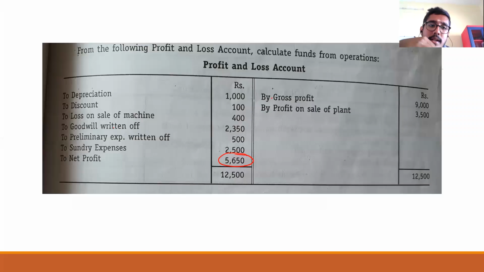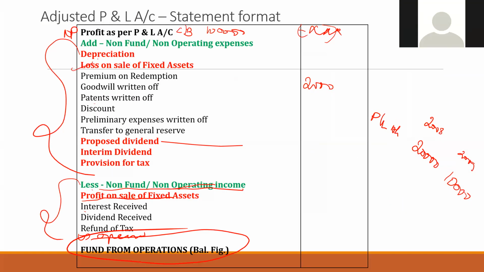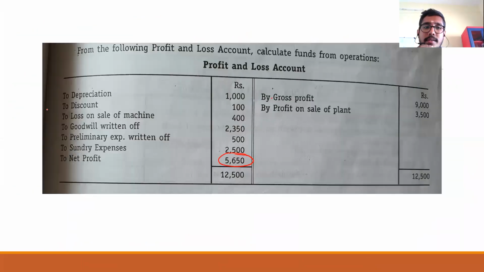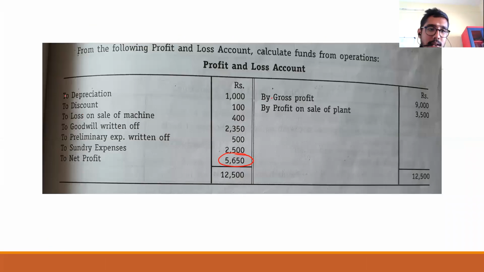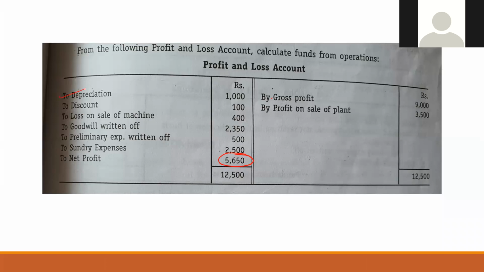So what are they? Depreciation, discount, loss on sale, premium on redemption, goodwill written off, preliminary expenses written off, the expense kind of goodwill things, sundry expenses. So in this question, start with depreciation. What is the second item? Discount. That is also coming.